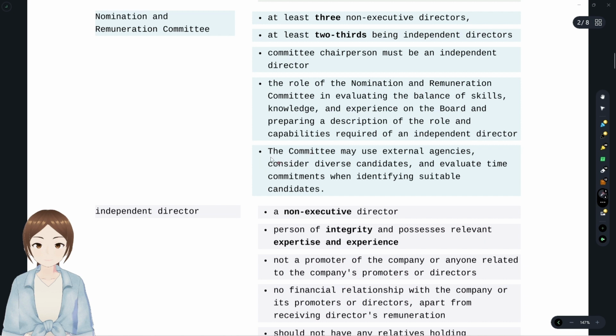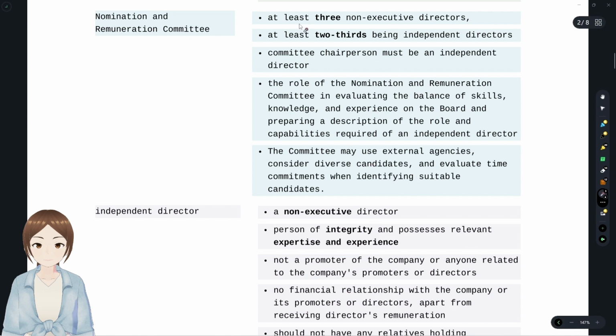Okay, with that said, the committee may use external agencies like management experts only. The committee may use external agencies by considering various diverse candidates, and evaluate time commitments when identifying suitable candidates. Thus, time commitment: they cannot go on checking resumes of thousands and lakhs of candidates. So they could opt for agencies, like outsourcing, and after shortlisting 20 to 30, they could decide whom shall be appointed as an independent director.